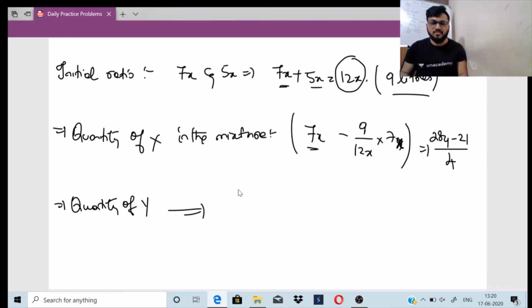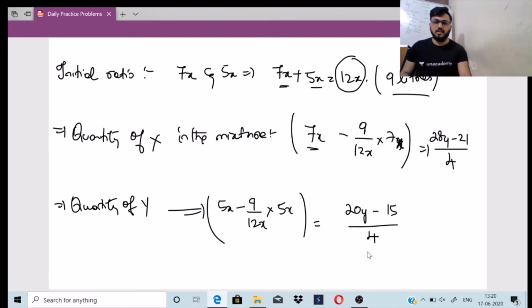Quantity of y is 5x, so substitute that: 5x minus 9 by 12x into 5x. 5 4s are 20, so 20y minus 15, divided by 4. 7 4s are 28, 7 3s are 21, 5 4s are 20y, 5 3s are 15. So now take both of them: 28y minus 21 by 4 is to 20y minus 15 by 4.